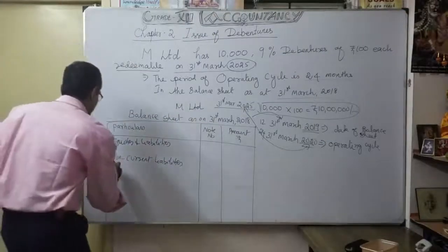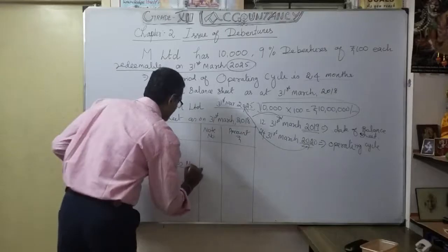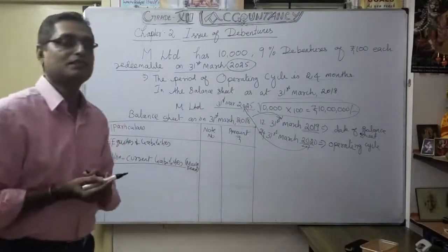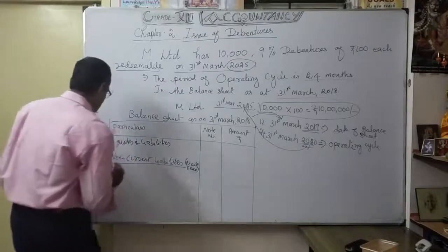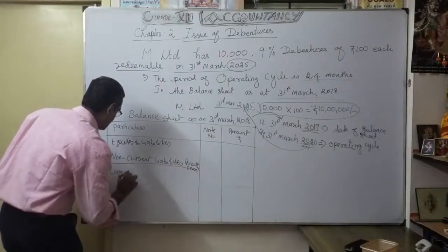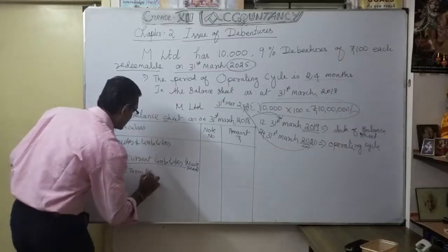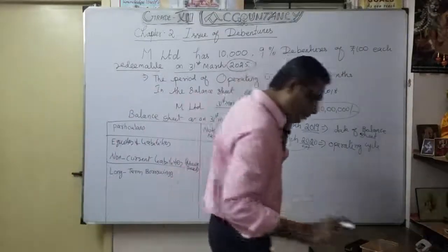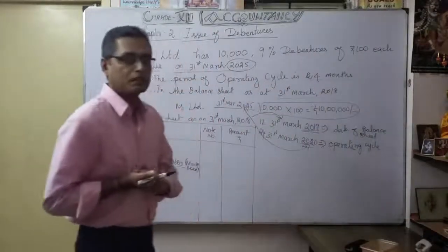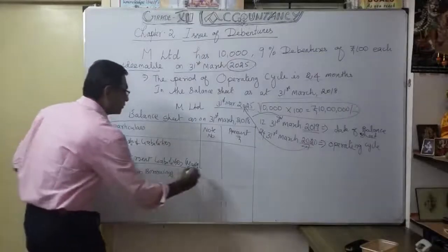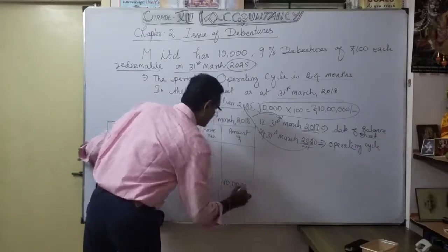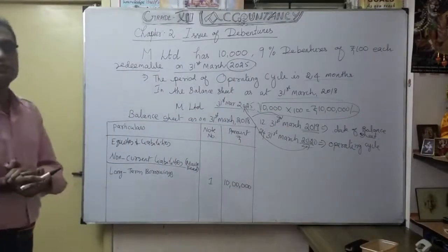This is the main head, isn't it? Under that main head we are going to mention the subhead: Non-current liabilities, and under that, Long-term borrowings. That's what we are going to write. Under long-term borrowings you mention note number 1, 10 lakhs.